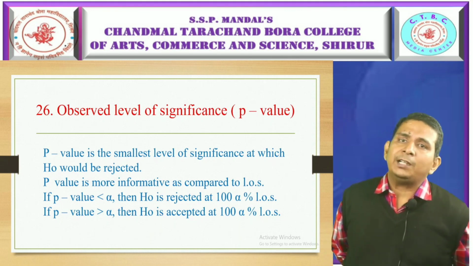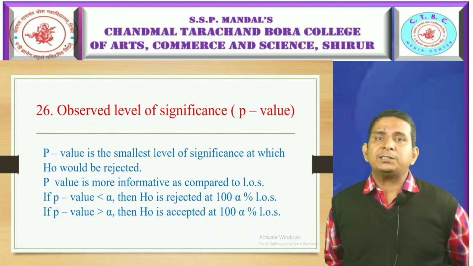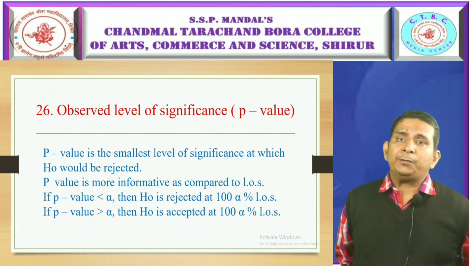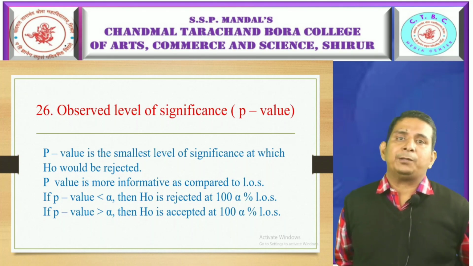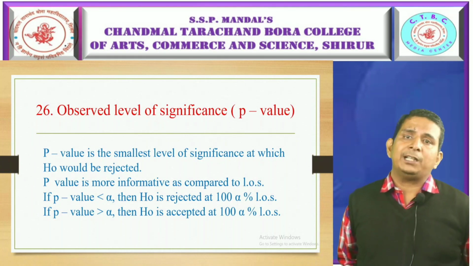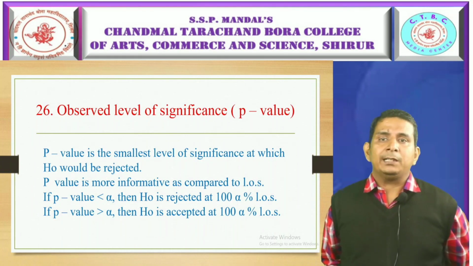Next is observed level of significance, or p-value. P-value is the smallest level of significance at which H naught would be rejected. P-value is more informative as compared to level of significance. If p-value is less than alpha, then H naught is rejected at 100 alpha percent LOS.